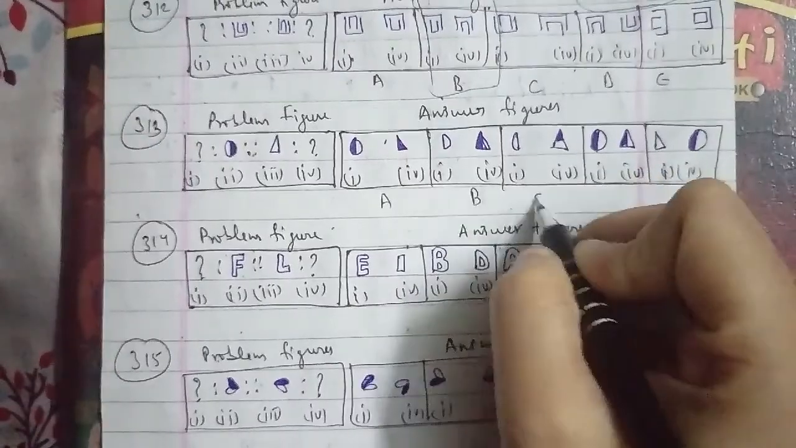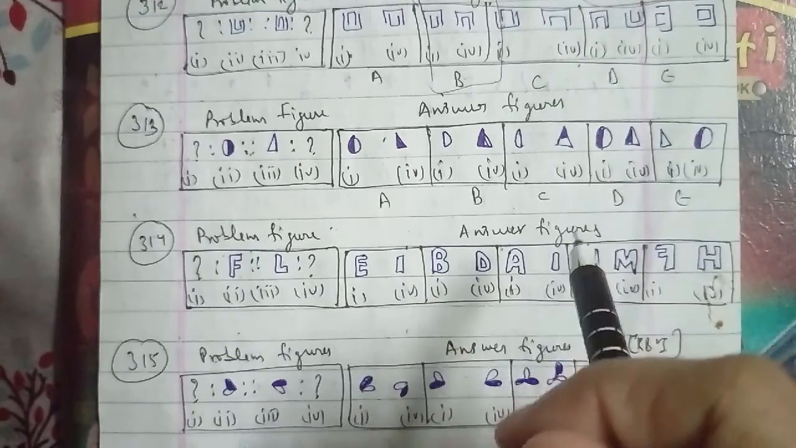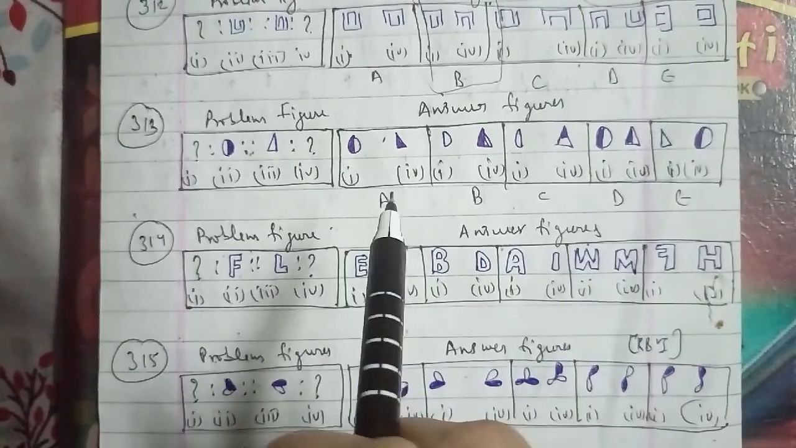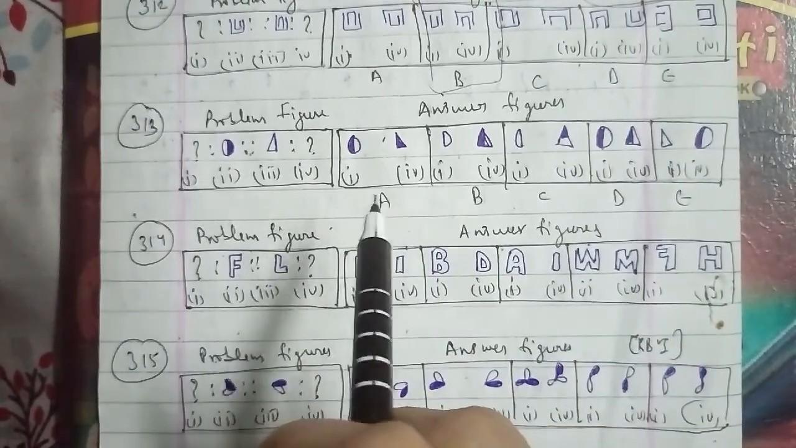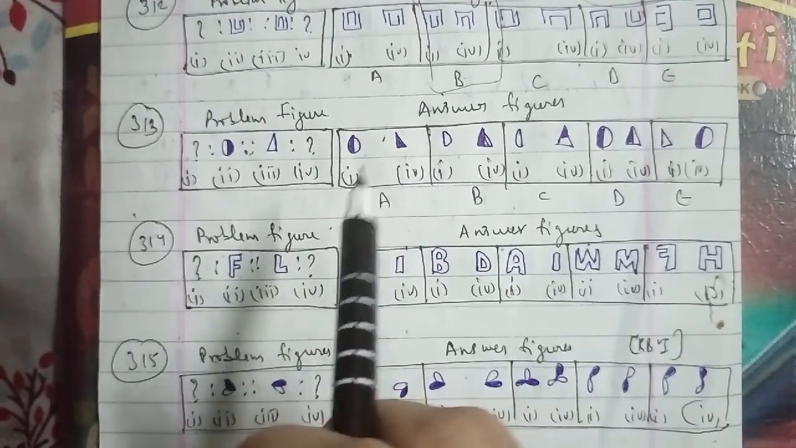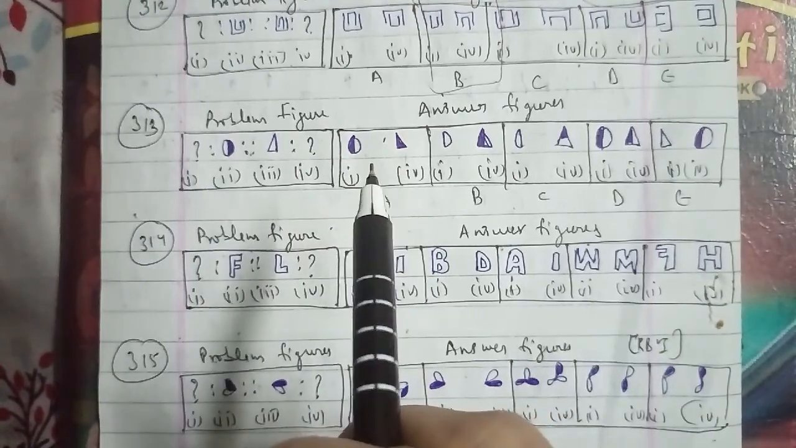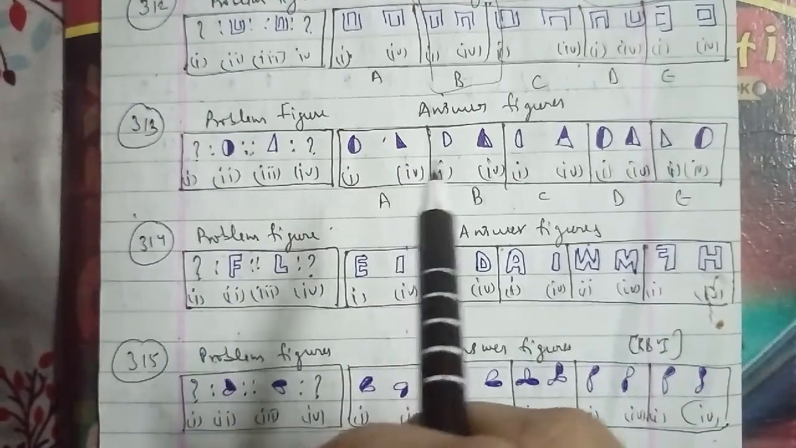316th question of the session. These were the problem figures and these were the answer figures. As you can see, the figures are A, B, C, D and E. In the same cases here, the first has been laterally inverted to get the second, so we can say that the figure that will be the right answer is the D figure for this question as well.